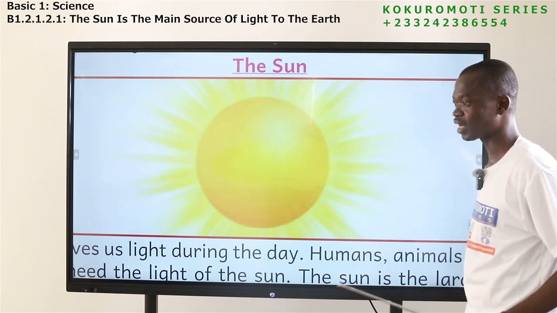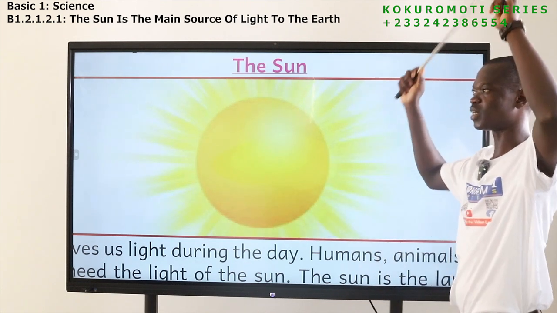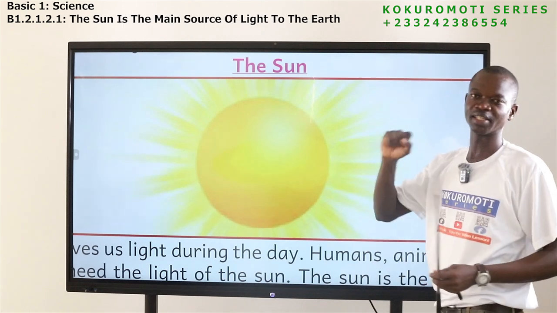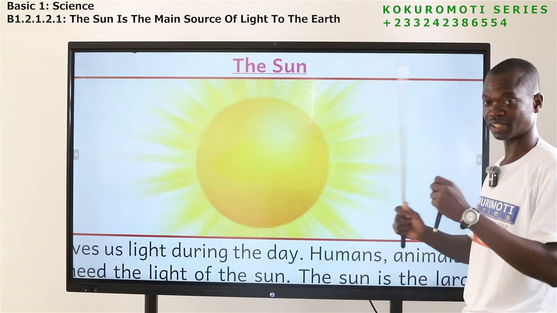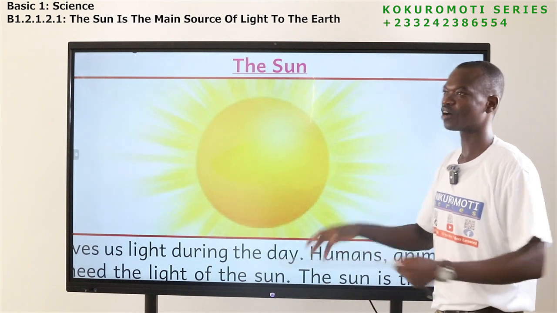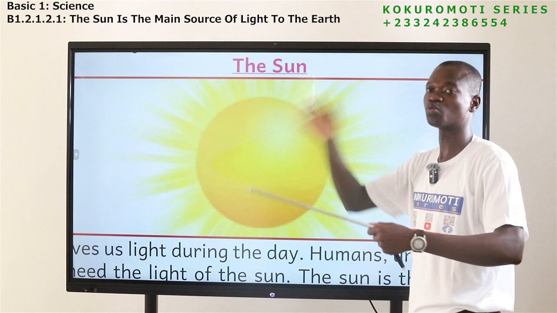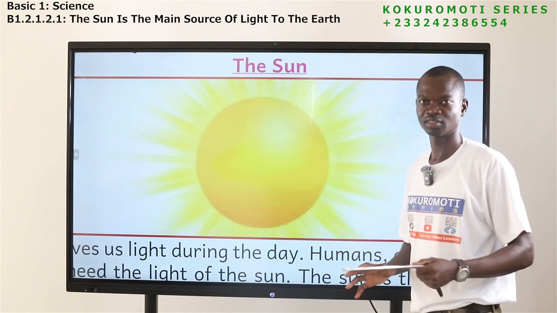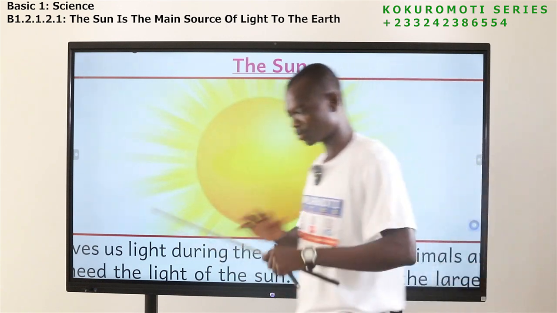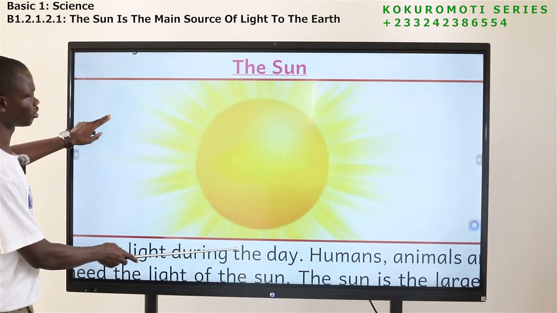It is bigger than the Earth. In fact, of all the things we have in space, the sun is the biggest. It's even bigger than the whole Ghana, the whole Africa, the whole world. The size of the sun is bigger than the whole world. It's bigger than Earth, the planet what? Earth. Okay, now this is how it looks like.